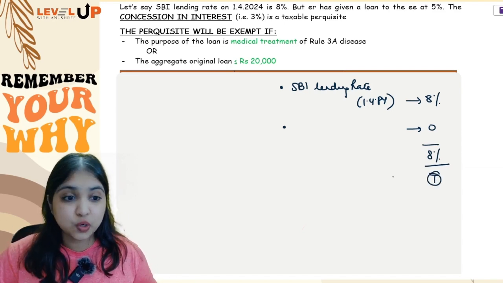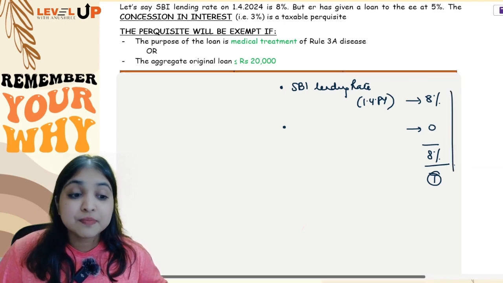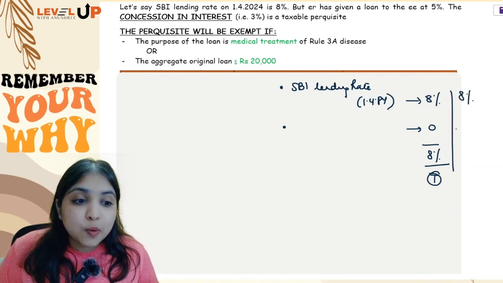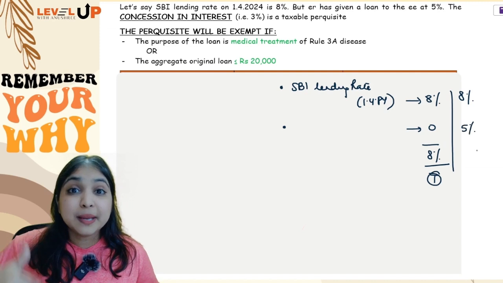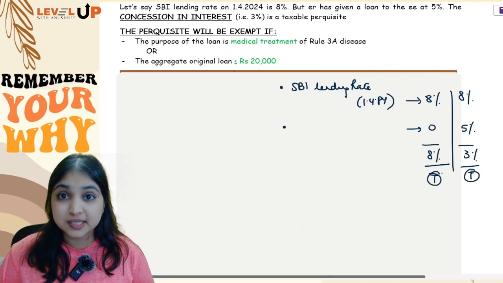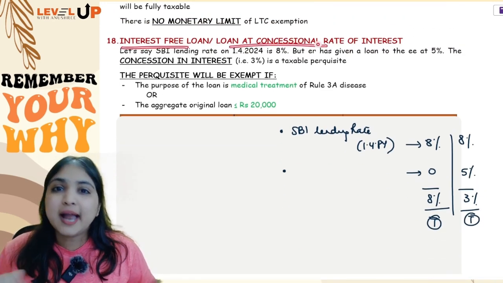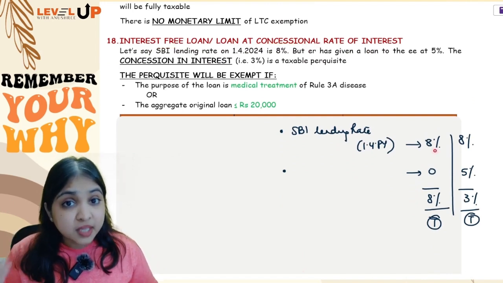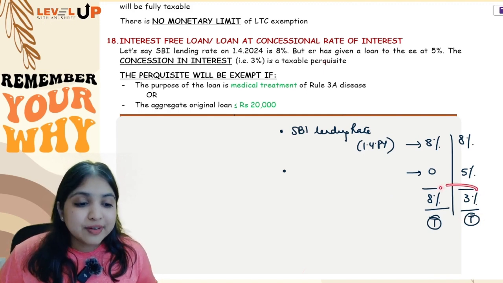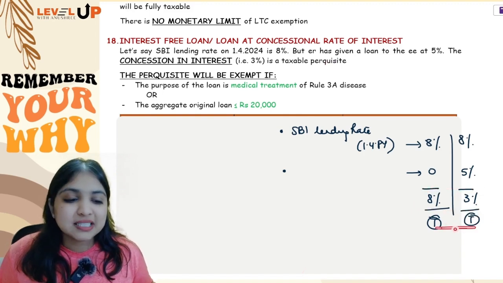This is interest-free loan. Now there's one more possibility. There can be a loan at concessional rate of interest. Loan at concessional rate of interest means the market rate is 8%, but the employer is charging only 5%. So the employee is getting a benefit of 3%. This 3% will become taxable perquisite. So what we're talking about right now is 2 things: interest-free loan and loan at concessional rate of interest. If the employer is giving such kind of loans to the employee, then whatever interest the employee is saving, that will become the taxable value of perquisite.